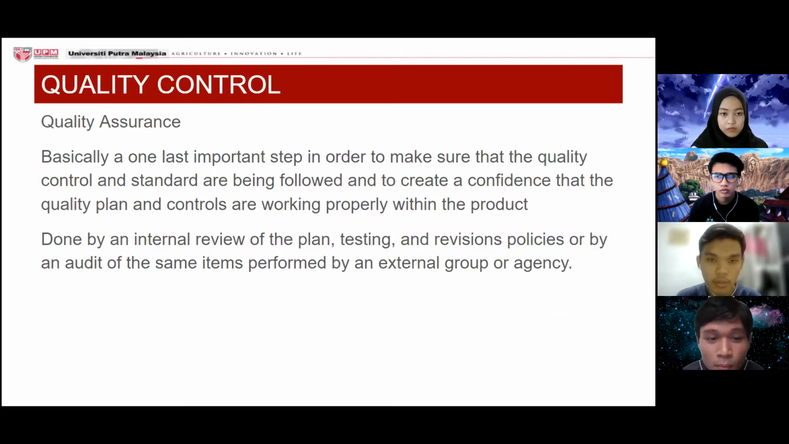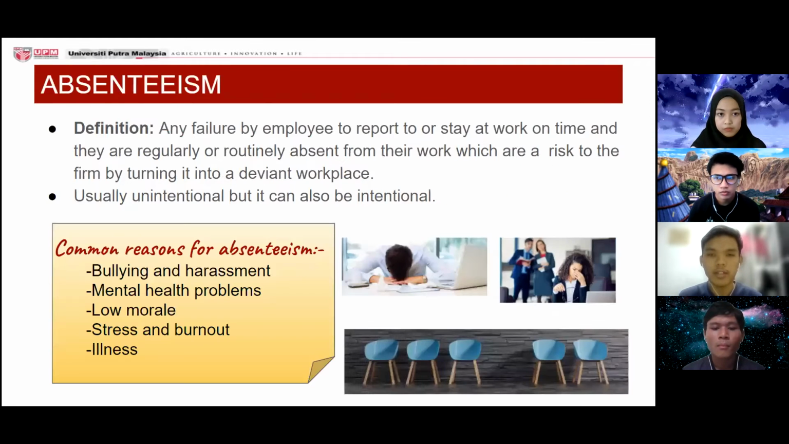The last one is quality assurance. This is one last important step in order to make sure the quality control and standard are being followed, and to create the confidence that the quality plan and controls are working properly. It is done by an internal review of the plan, testing, and revision policies performed by the external group or agency. I think that's all from me.